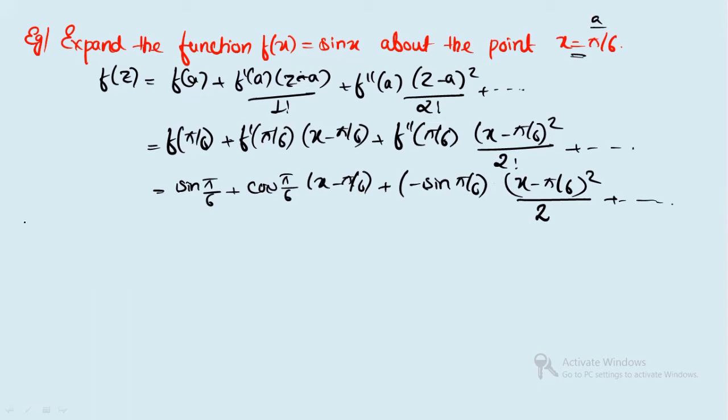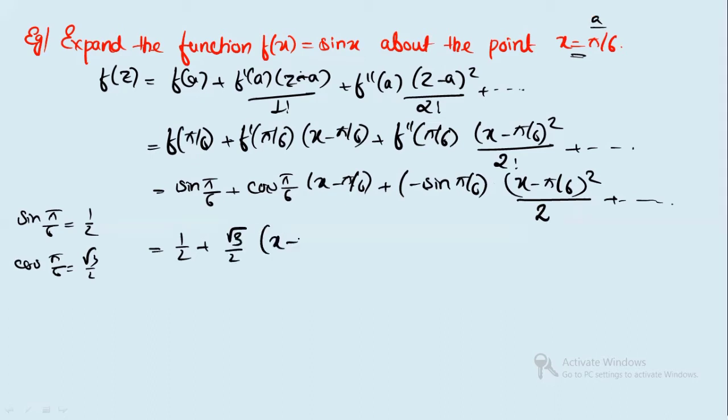Now you see sin(pi by 6) is equal to what? Half, you know the value, and cos(pi by 6) is equal to root 3 by 2. So if you put here 1 by 2 plus root 3 by 2 times (x minus pi by 6). Again you're writing minus 1 by 2, and here again 1 by 2 is there, so it will be 1 by 4, right?